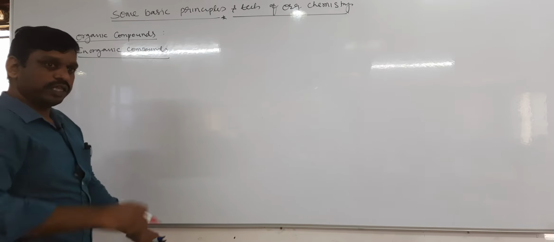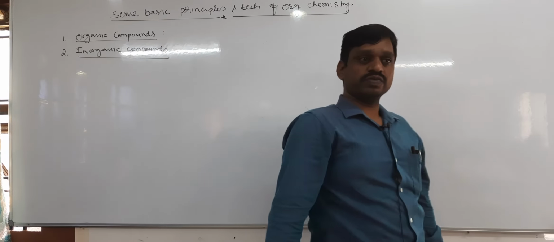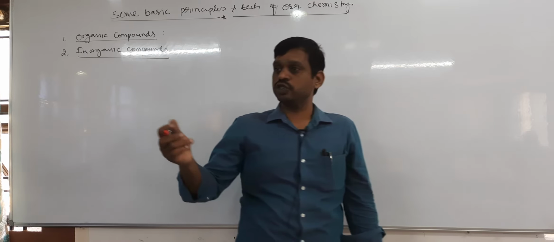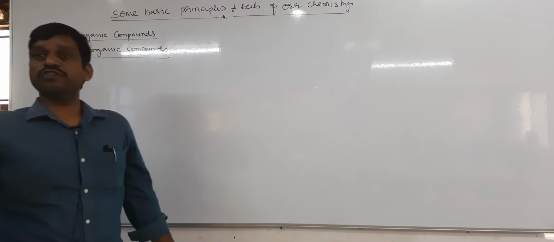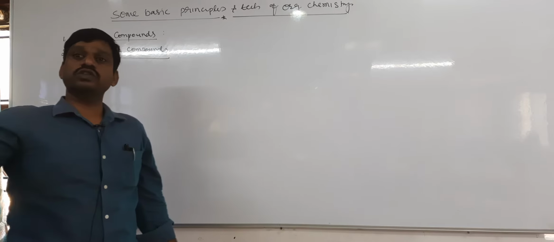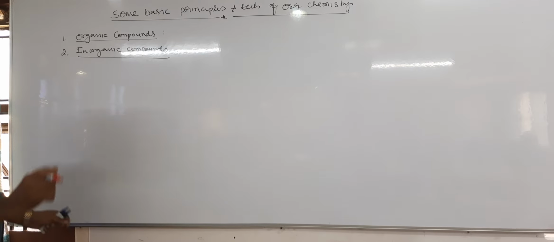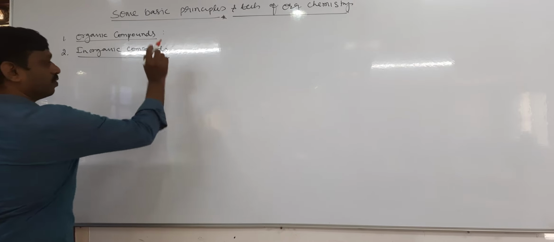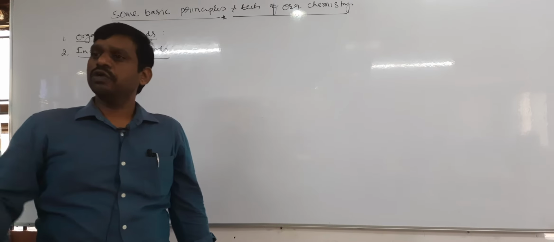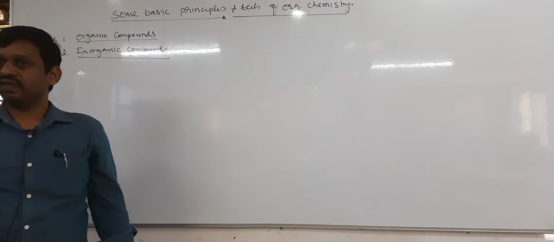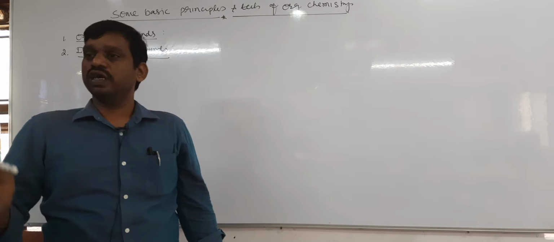They believed that the compounds obtained from living organisms, like the wastage of plants and even dead bodies of animals, are called organic compounds. And inorganic compounds are the compounds obtained from the earth crust.